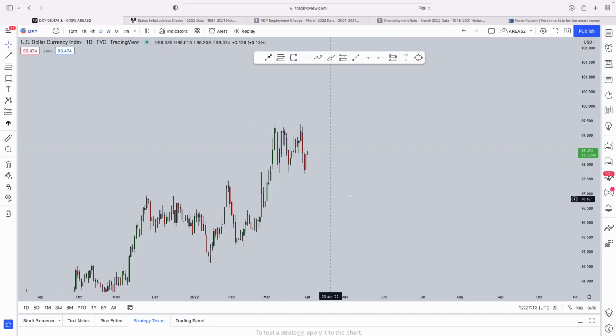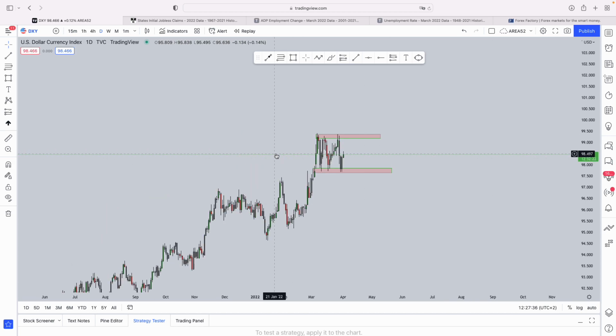Now, ladies and gentlemen, let's jump straight into today's video. As we can see over here, the dollar index has been trading sideways. Firstly, what we can also see is the market printed this massive impulse, made the correction, and the market had been stuck within this consolidation from the 8th of March for literally the whole month of March.